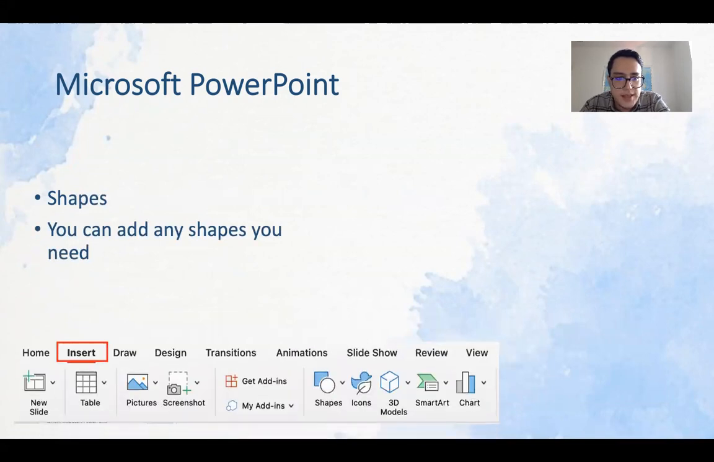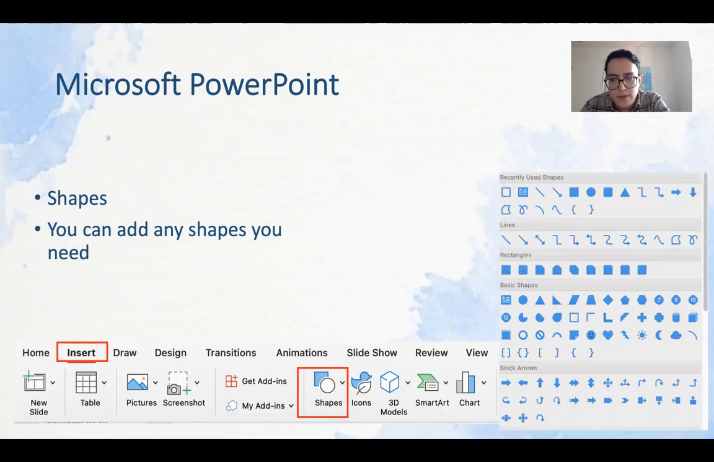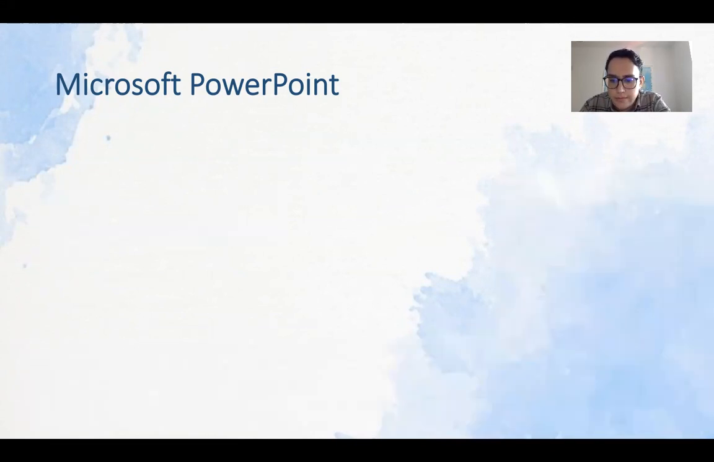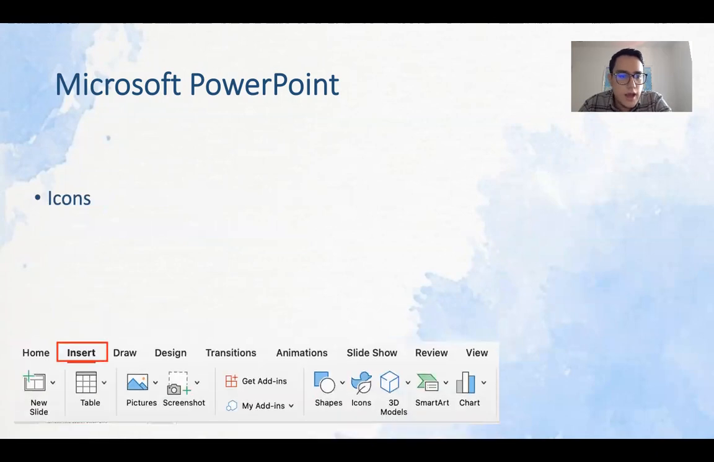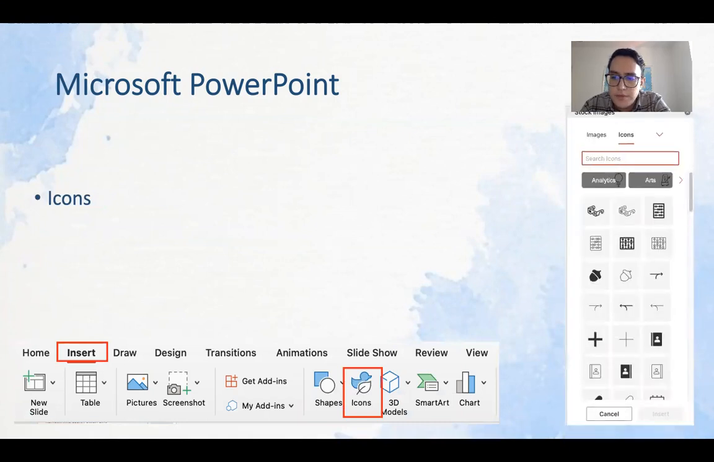Shapes. You can add any shapes that you need. You can go to Insert and choose Shapes, and you will have many options to choose from for shapes, and you can add it as you need or you like. Icons. Icons are here that you can choose many types of icons also. Maybe you need to use for your presentation, or if you like to use any special icon, you can choose from here and add it to your presentation.